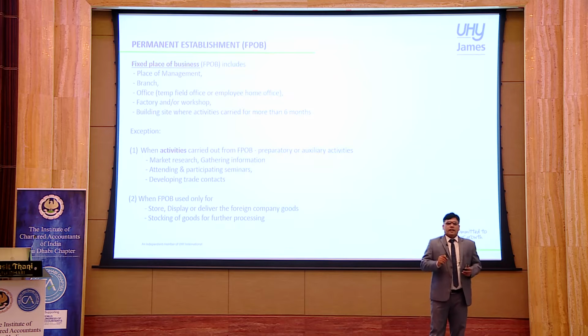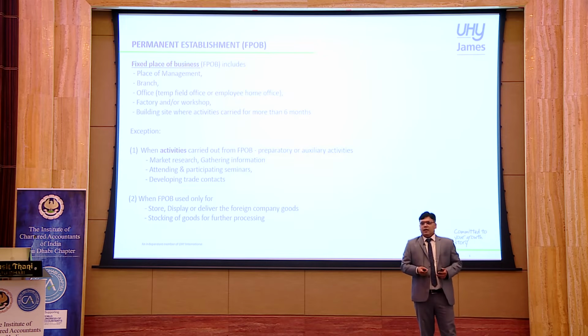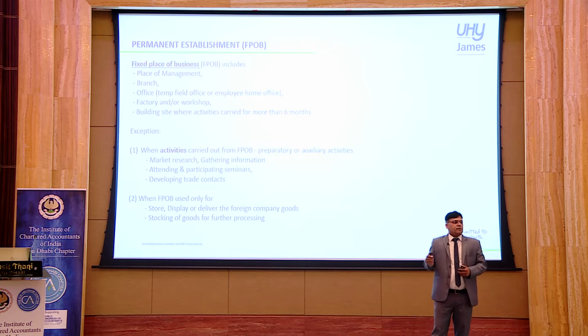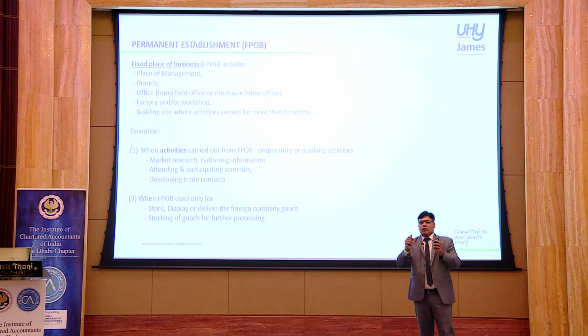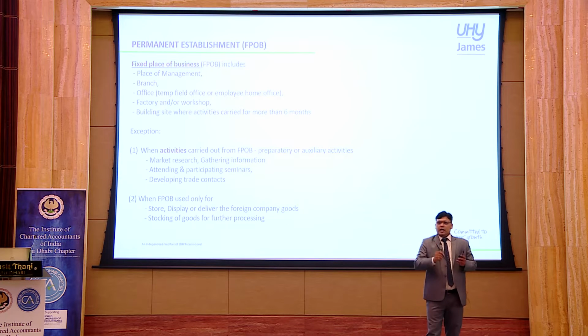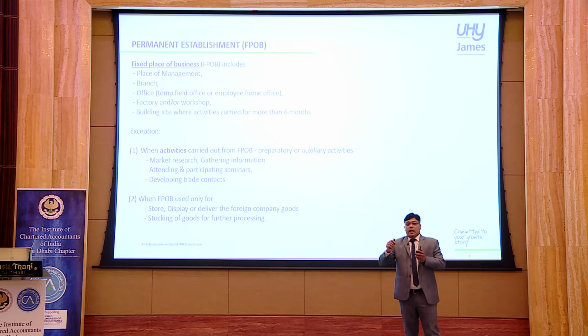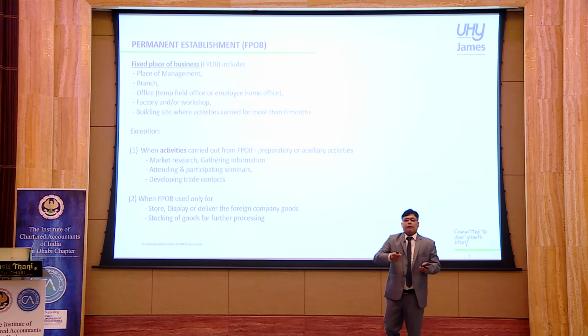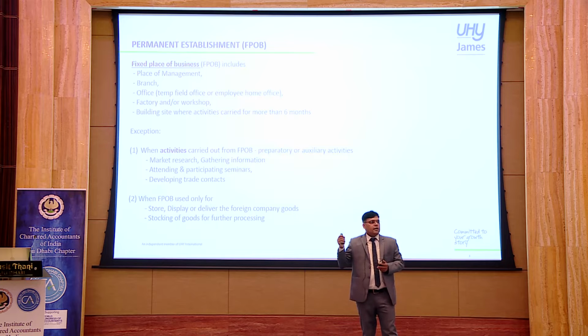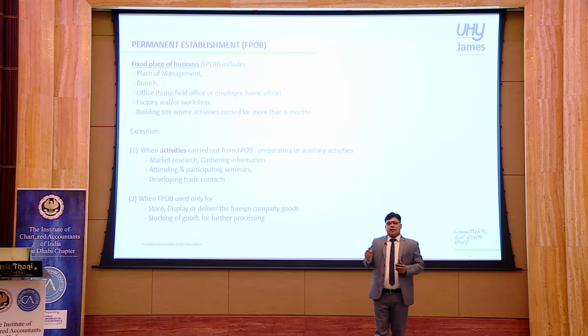Even though branches are considered only an extension of a company, for tax purposes, for the PE concept, branches are considered as a standalone establishment for which any income attributable or any activity that is conducted to generate revenue or add value to the ultimate core activity will be considered.